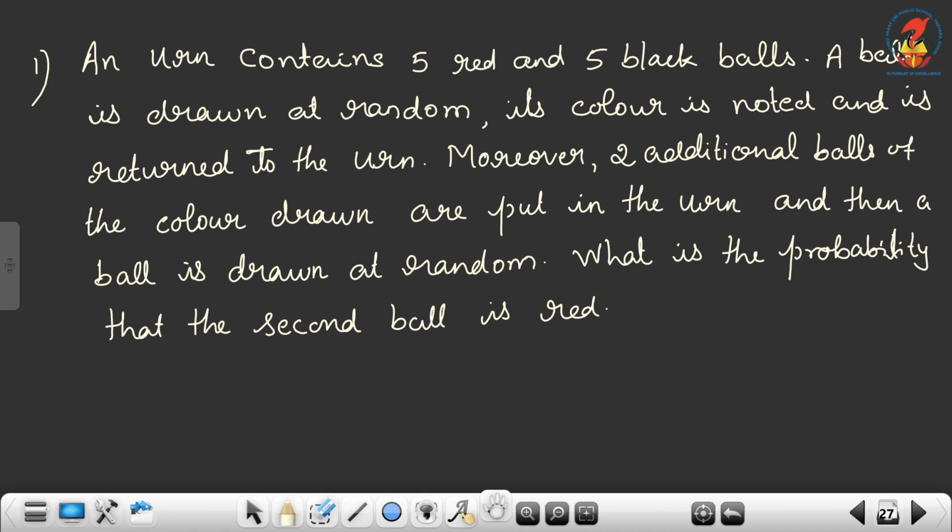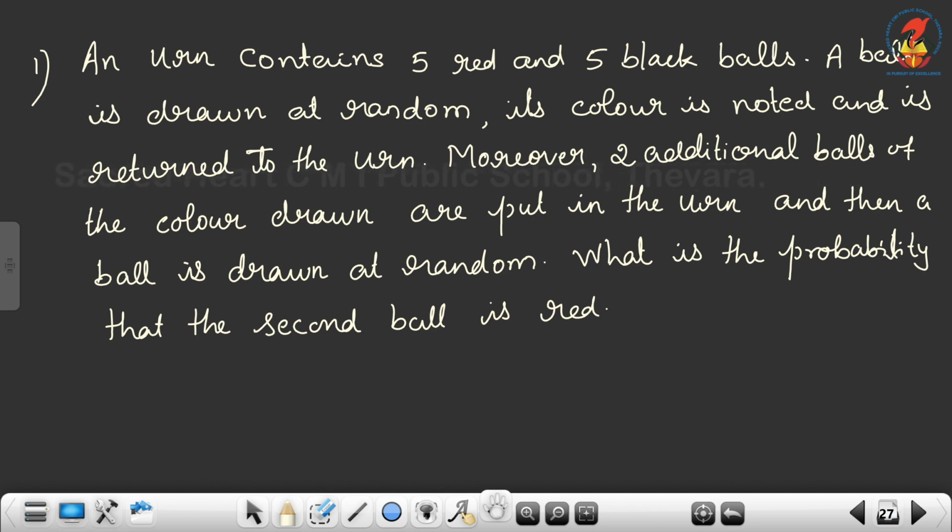An urn contains 5 red and 5 black balls. A ball is drawn at random. Its color is noted and it is returned to the urn. Moreover, 2 additional balls of the color drawn are put in the urn and then a ball is drawn at random. What is the probability that the second ball is red?